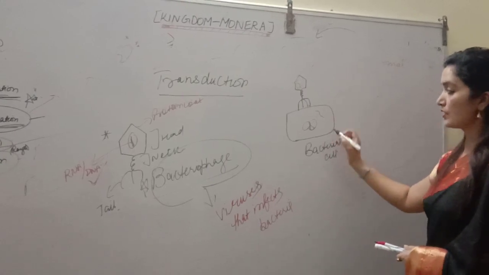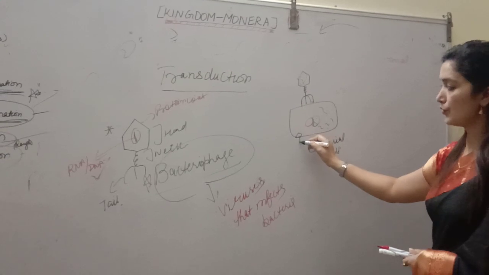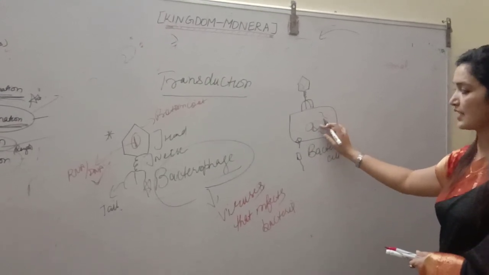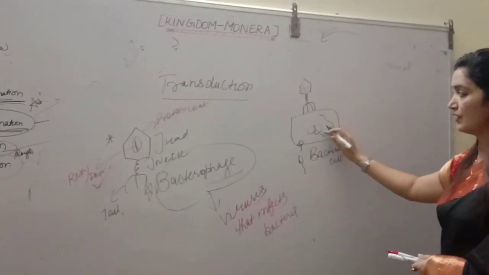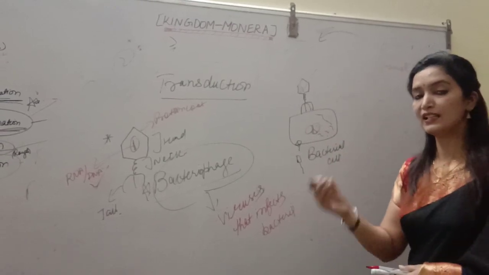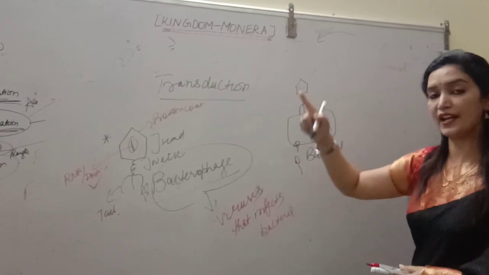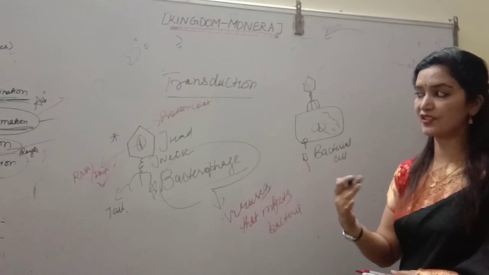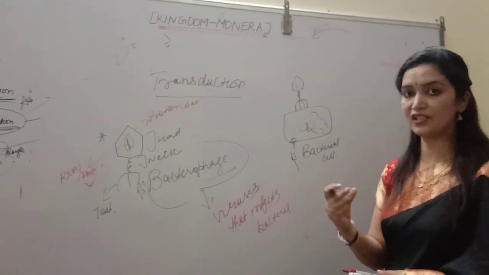Alright. Because when these phage particles multiply and form new phage particles and come out, sometimes they can integrate within the bacterial cell, and when they detach from the bacterial cell, they may contain part of this bacterial chromosome. So when they infect other bacteria, they can transfer part of the DNA of this bacteria to another bacteria. That's why this process is called transduction.